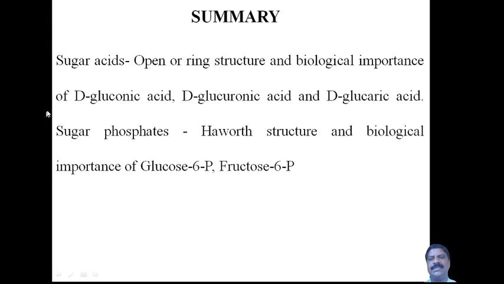Then another derivative, the phosphate derivatives of sugar: the Haworth structure and biological importance of glucose 6-phosphate and fructose 6-phosphate in this session.